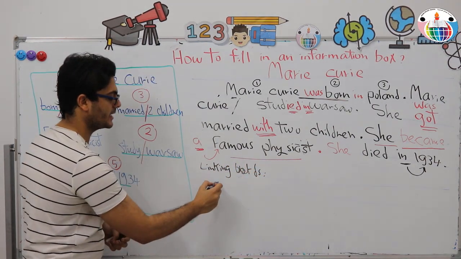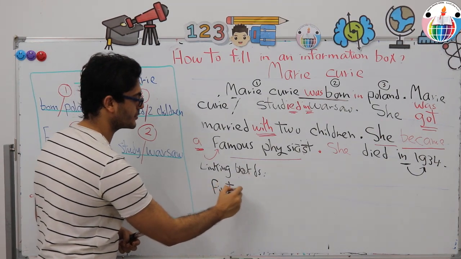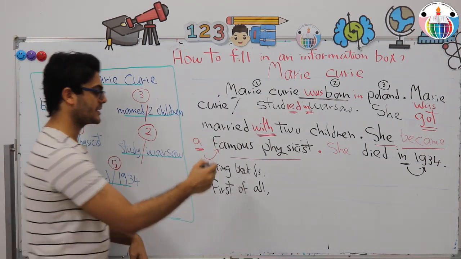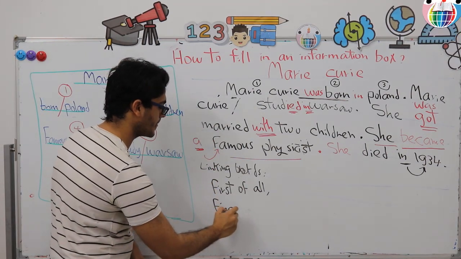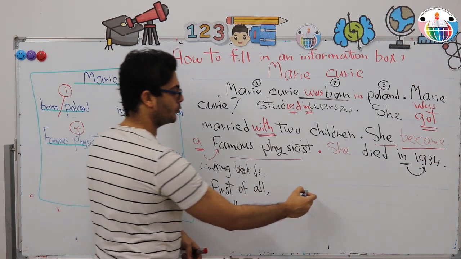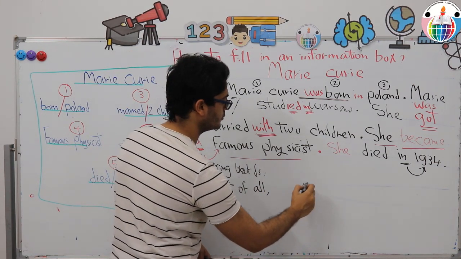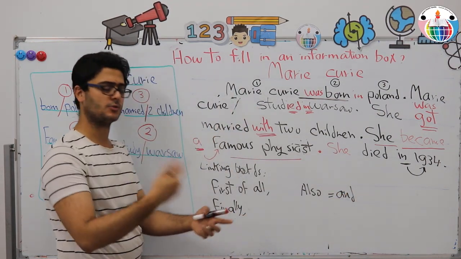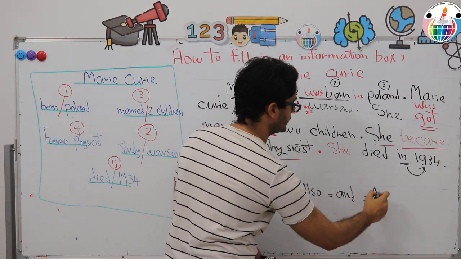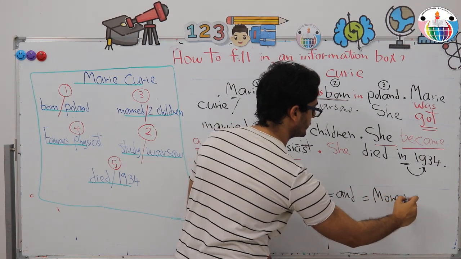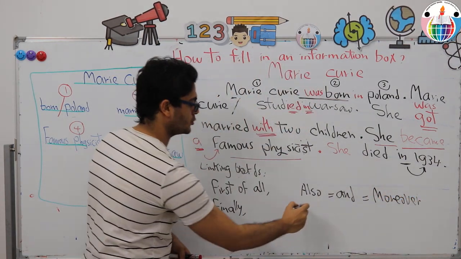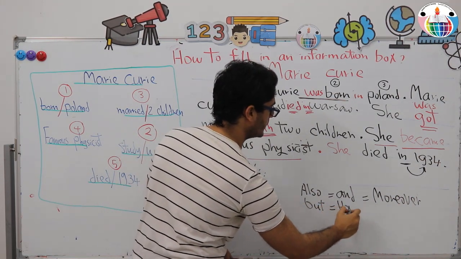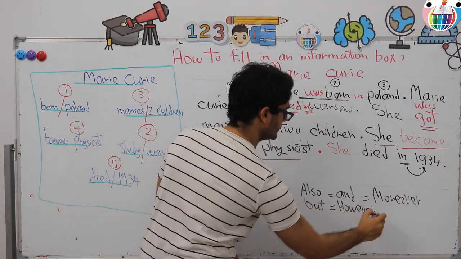Such as you can say first of all, when you want to start talking in the very beginning, and you can say also finally, and you can say some linking words in the middle of the sentence like also, which equals and, for example, also and, moreover, and we can also use but, which equals however, and so on.